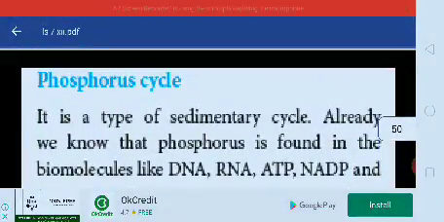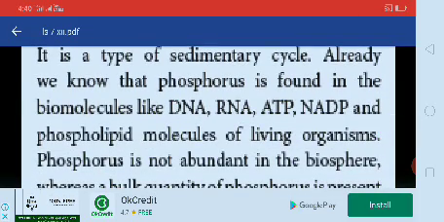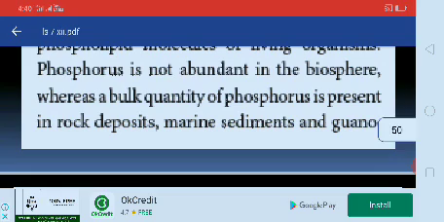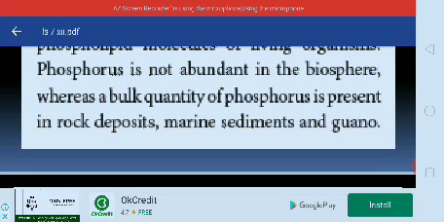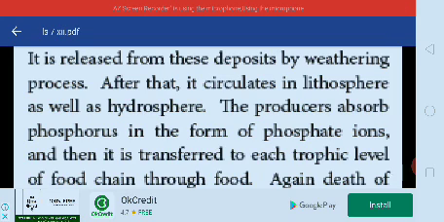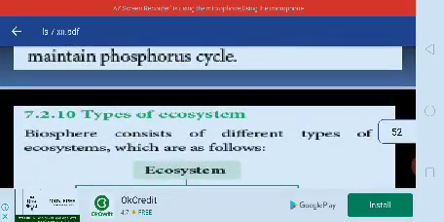Phosphorus cycle, a sedimentary cycle. Already we know phosphorus is found in DNA, RNA, ATP, NADP, and phospholipid molecules of living organisms. Phosphorus is not abundant in the biosphere, whereas bulk quantity of phosphorus is present in rock deposits, marine sediments, and ground. It mostly reaches through the weathering process only. The producers absorb phosphorus in the form of phosphate ions, transferred to each trophic level of the food chain through food. Okay, lithosphere and hydrosphere maintain the phosphorus cycle.